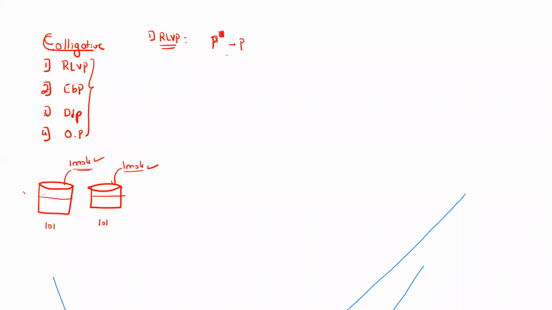P naught minus P divided by P naught is equal to XB. P naught is the vapor pressure of the pure solvent, and P stands for the vapor pressure of the solution after adding some solute, and XB stands for the mole fraction of the solute.